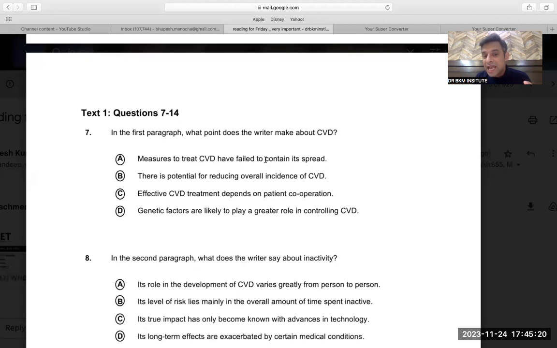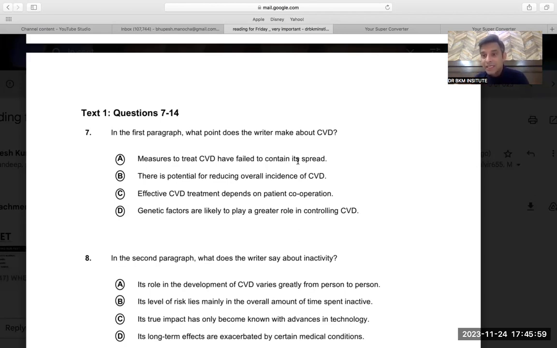Measures to treat CVD have failed to contain. There is nothing that talks about treatment. There is nothing saying that the treatment has failed. Eliminated. It does not talk about treatment, and it does not talk about failure of treatment. Eliminated. There is a potential for reducing overall incidence of CVD. Potential means, again, future, that we can reduce the CVD. Yes, we can reduce the CVD because many factors, the majority of the factors, are controllable. So there is a potential, but the vocabulary change is maximum in this option. Let's see the other option, C.